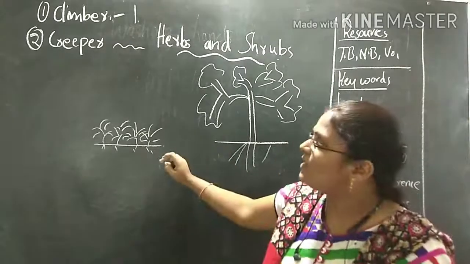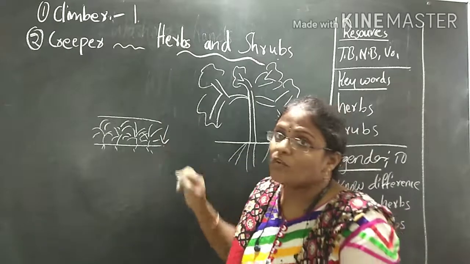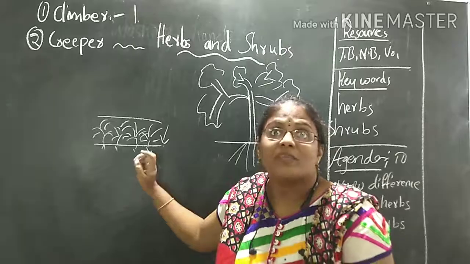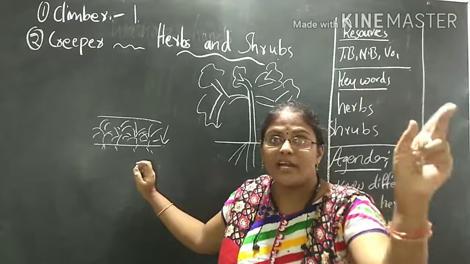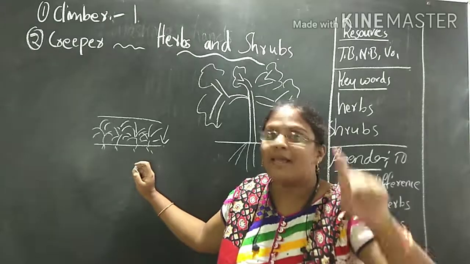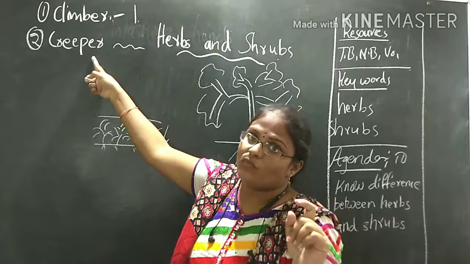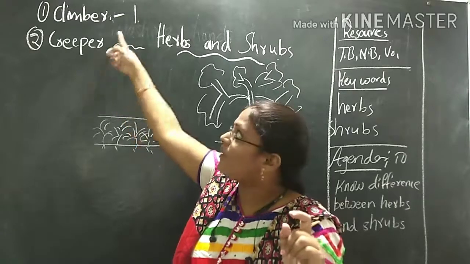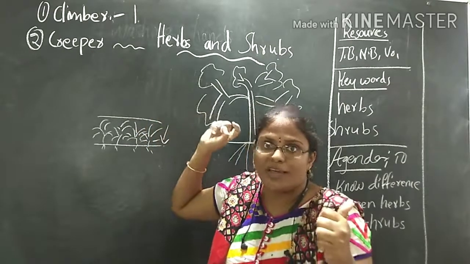Herbs means they are very close to the ground. And regarding the stems, in the first class we learned how we can differentiate the trees by seeing their stem. Isn't it, children? These both have very weak stems. That's why they can't stand, so they take support, and this one is creeping on the ground. We have learned that in the before class.